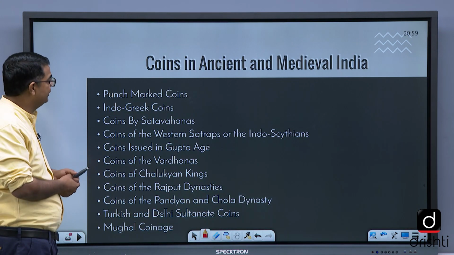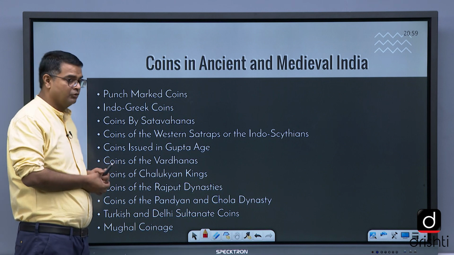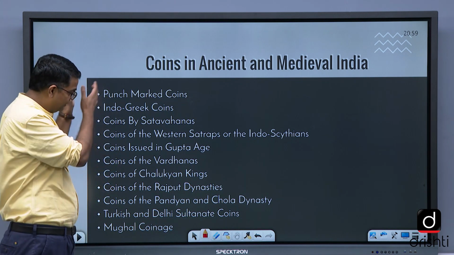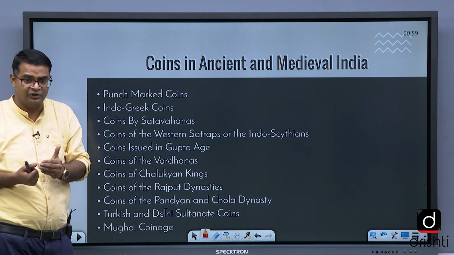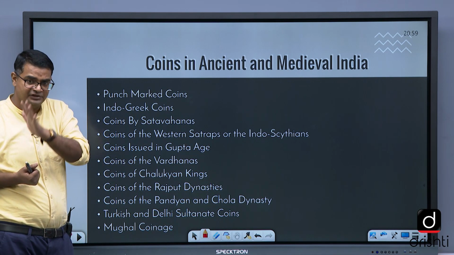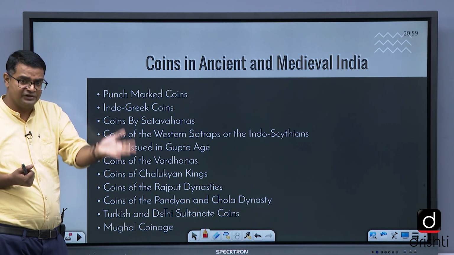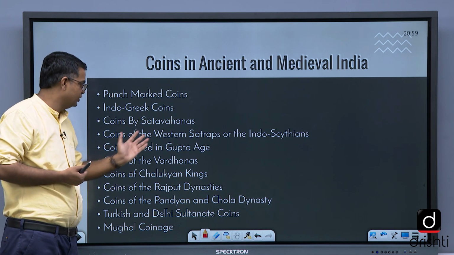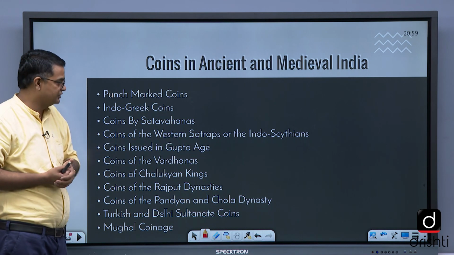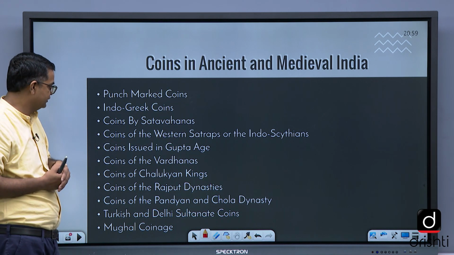Coins in ancient and medieval India. I've already discussed with you the important coins in ancient and medieval times. Indo-Greek coins, punch-marked coins, coins issued by the Satavahanas, coins of the Western Satraps, and of the Indo-Scythians.